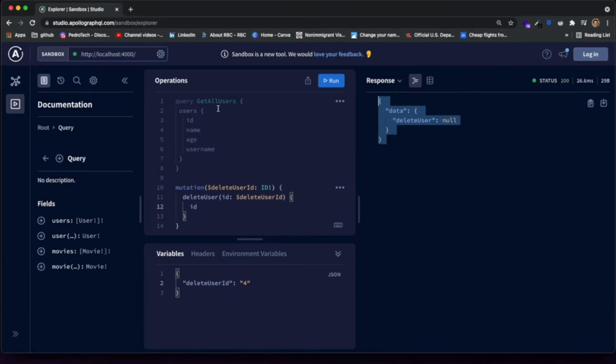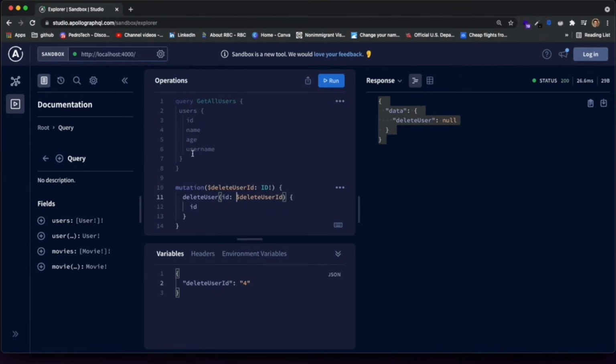And if I try to run the get all users, which by the way, if you want to alternate between stuff that you wrote in your operations tab over here, you don't really need to comment them out. I can't believe I actually just found out. It's because the Apollo GraphQL Studio is actually pretty new, so I'm still pretty new to it. So I just found out that you just need to click like this, and it will keep alternating between whatever operations you want to make.